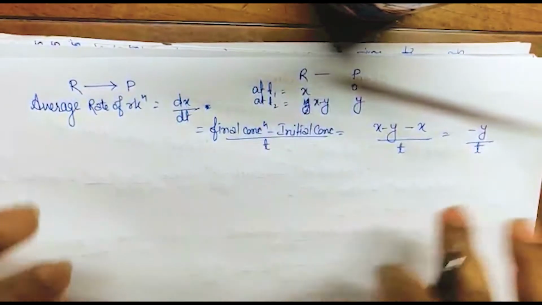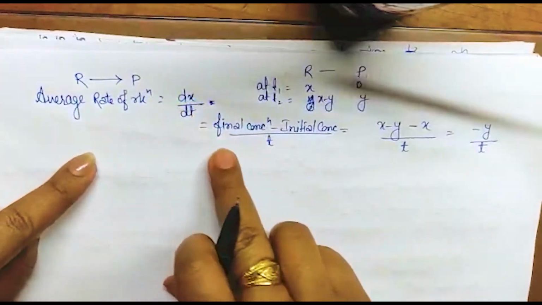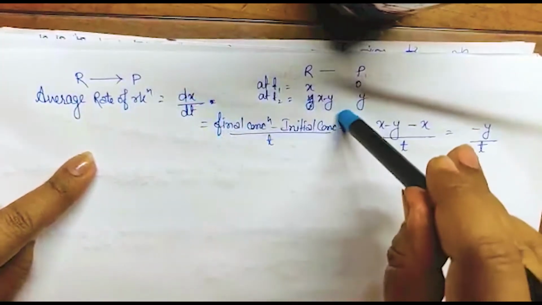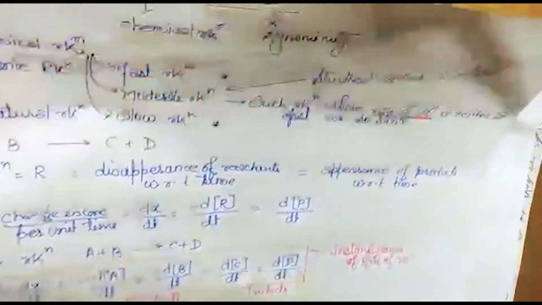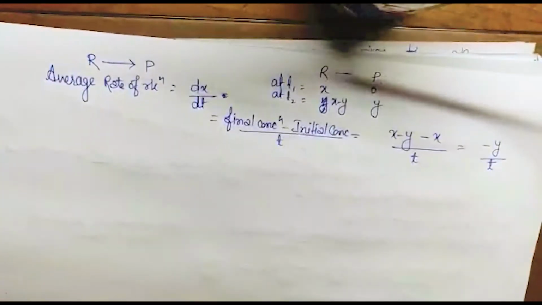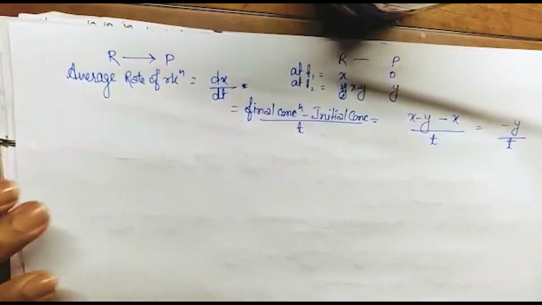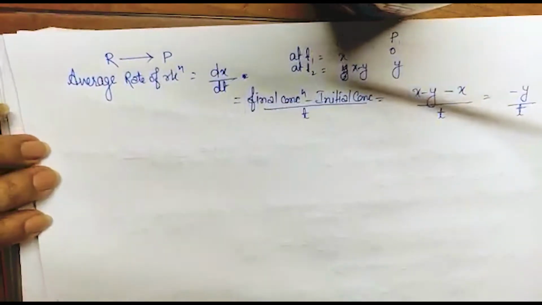Okay, so this is the average rate of reaction. You have to write the final concentration minus the initial concentration. This is almost the same as the instantaneous rate. Now another thing: I want the unit of that rate of reaction.